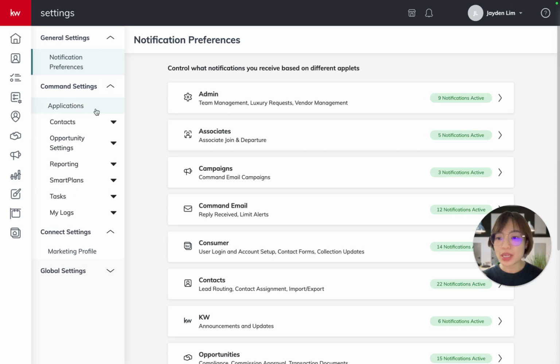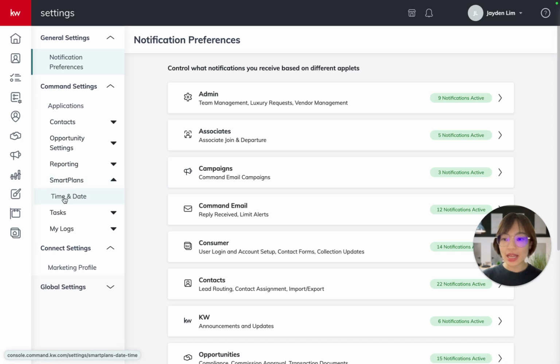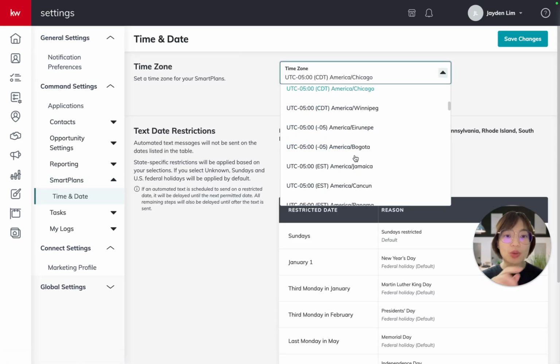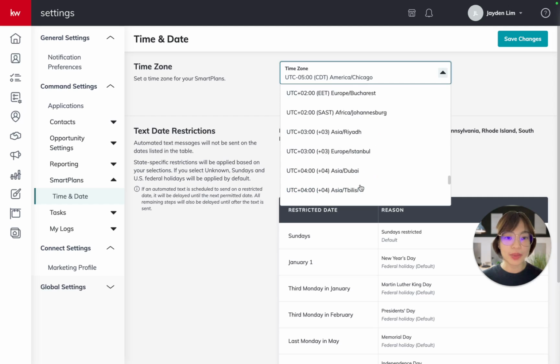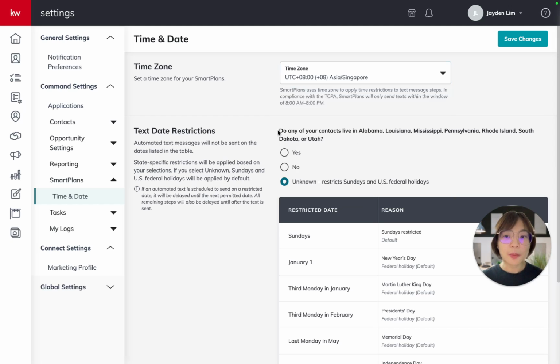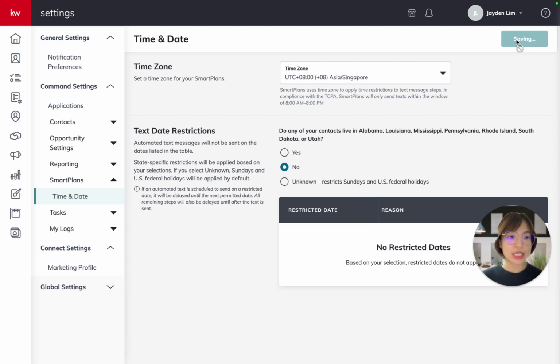Next will actually be your time and date setting. So under Command setting on the left panel, again, there is Smart Plans, and you can see there is time and date. So typically your time zone is not in Asia and not in Singapore. So you would want to actually look for a Singapore time here. So it's Asia, Singapore. Then here, this is actually applicable to US and Canada. And so we can just say no. And then we say save changes at the top. So that's it. You see a message here that say this is being saved.